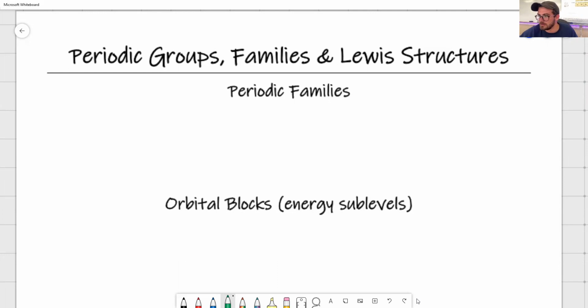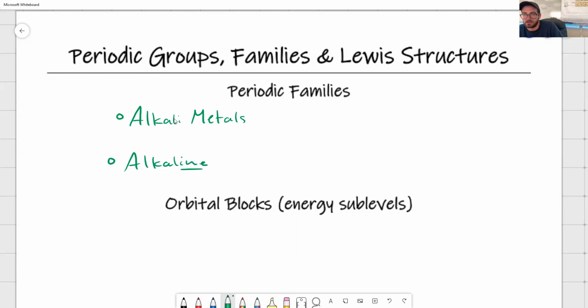So, perfect. First thing I want to talk about, periodic families, right? Also, sometimes you'll see families substituted for the word groups. It makes sense for what we're talking about. There's 4 periodic families that I really want you guys to know. And those, I'm going to write them here, and then we're going to look at a periodic table together. The first one is the alkali metals. Second one looks very similar, but it is different. Alkaline, see that I-N-E, earth metals.